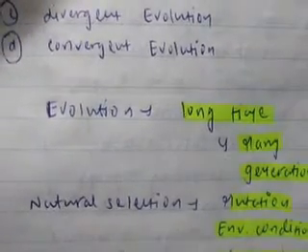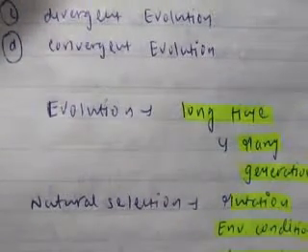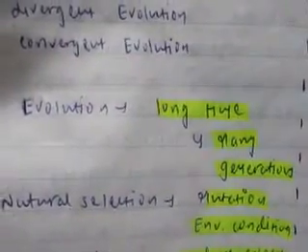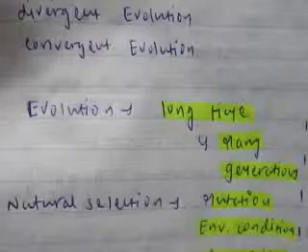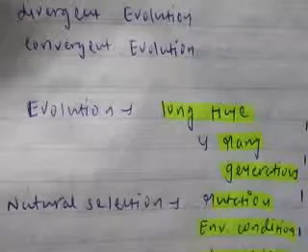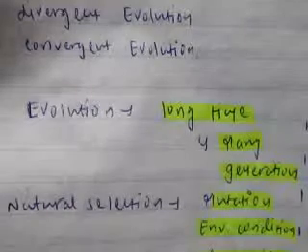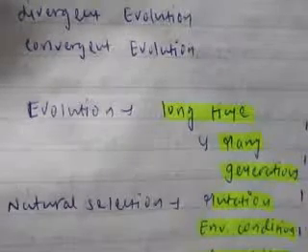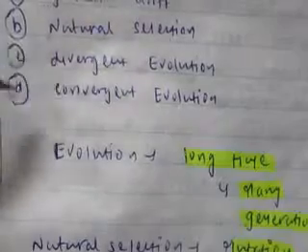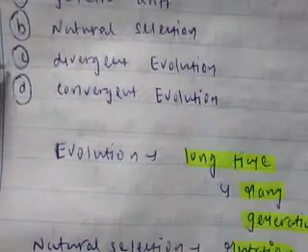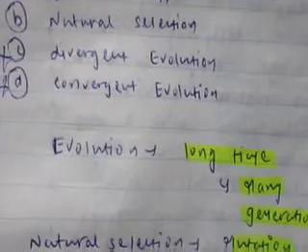Please note that according to theory, evolution is a long-term process. After a long time, meaning many generations, there should be a drastic change in particular phenotypes of the parental generation or their offspring. Here only 3 generations are given, so divergent and convergent evolution, options C and D, are directly excluded.